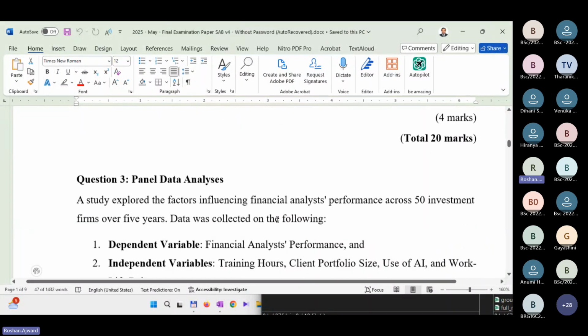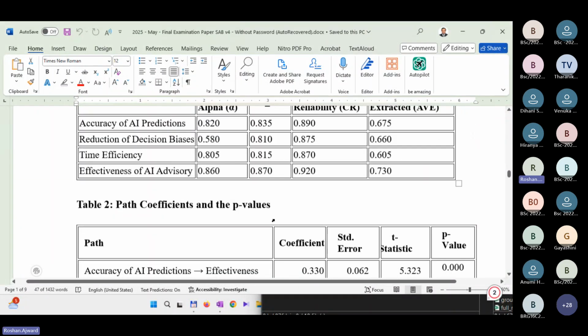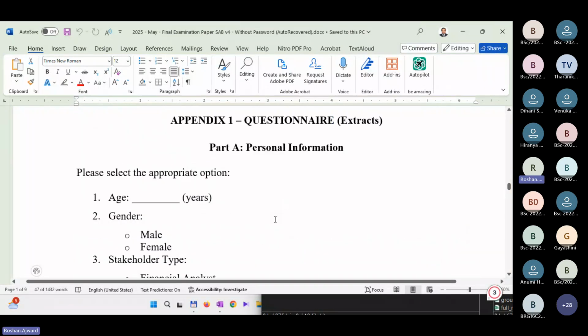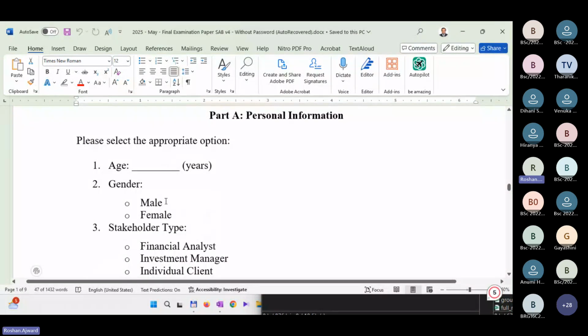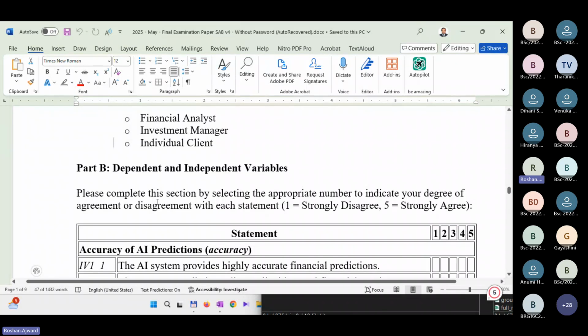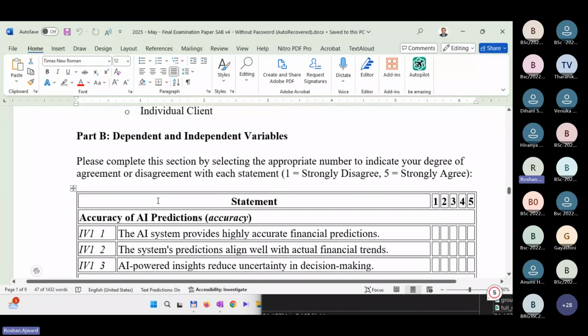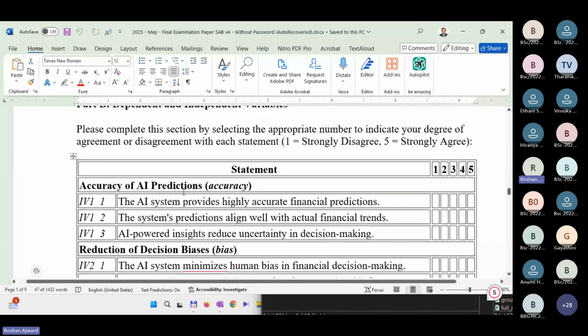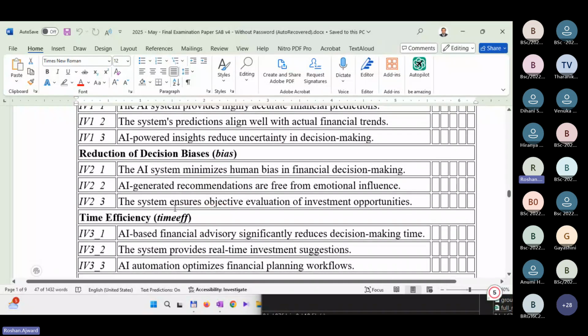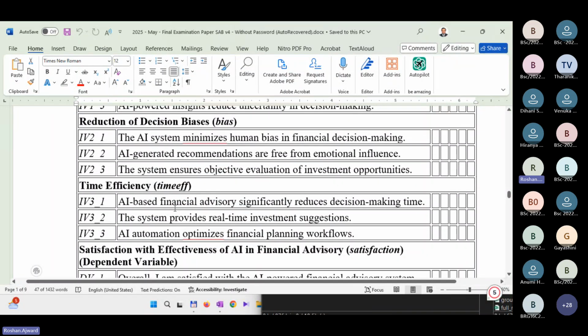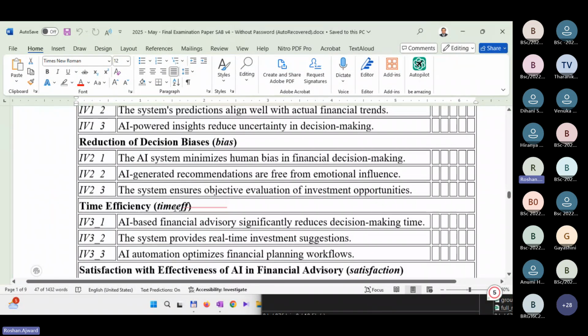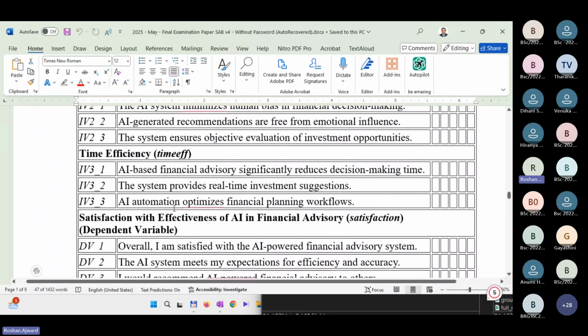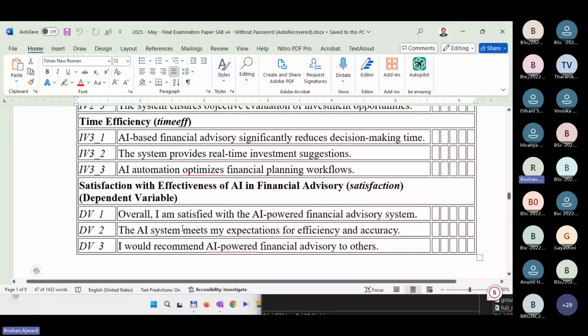Again, let's go back to the case and go to Appendix 1, right? So go to Appendix 1, and you can see in Appendix 1, you have the questionnaire. You can see age, gender, stakeholder type is there. Then it says the independent and dependent variables. That's important. It's in Likert scale. So accuracy of AI prediction, reduction in decision biases, and time efficiency. And then you have the satisfaction with effectiveness of AI in financial advisory. So it says very clearly what the dependent variable is. So what's the dependent variable?